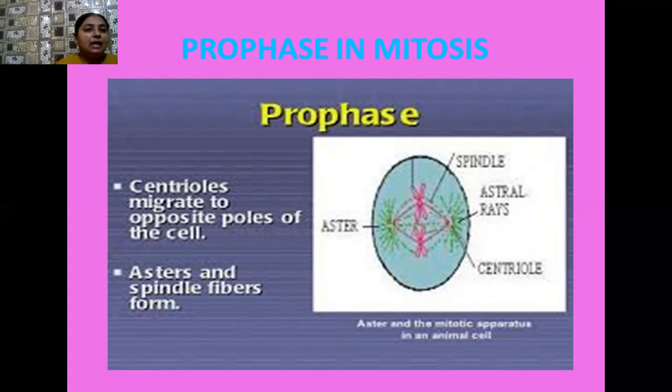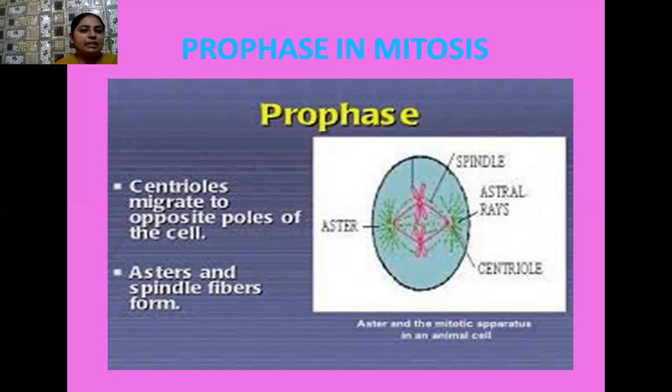The centrosome is present, and this centrosome also duplicates to form two centrioles. Both of these centrioles move towards the opposite poles in the cell. And later, what happens from these centrioles? The thread-like structures, spindle fibers, arise. So these chromosomes, which are formed by the attachment of two chromatids of equal length, start arranging themselves haphazardly on the spindle fibers, which are generated by the centrioles, which move towards the opposite poles of the cell.